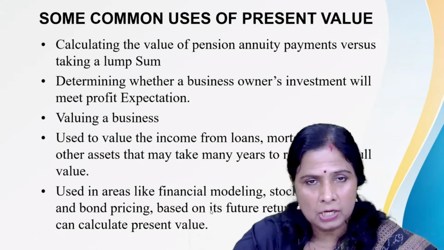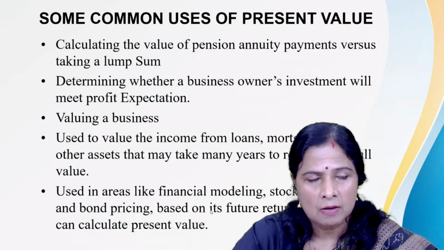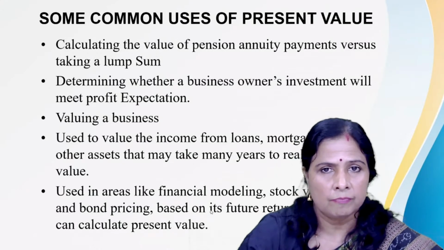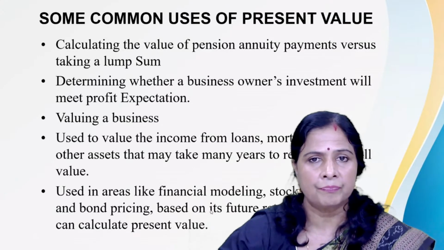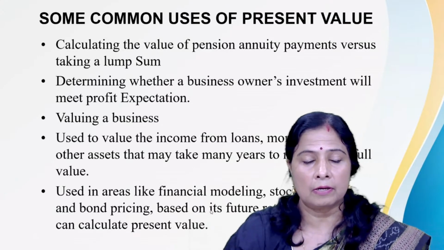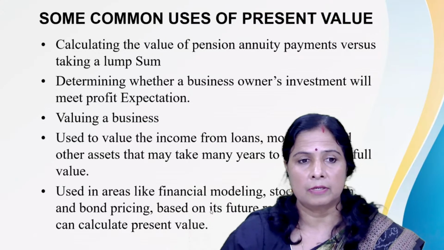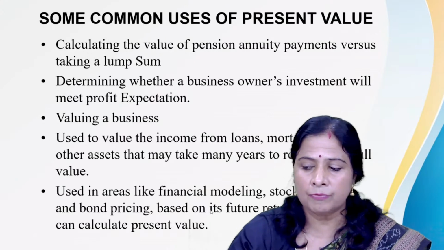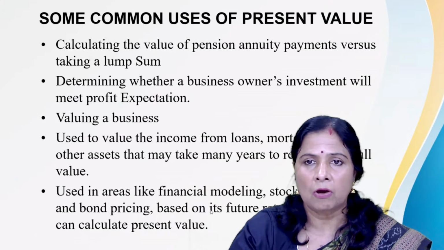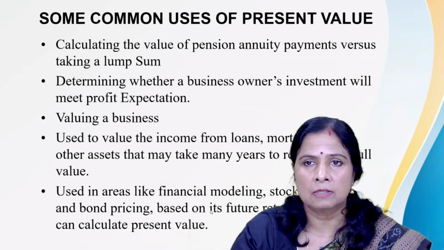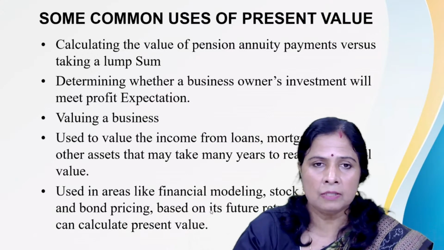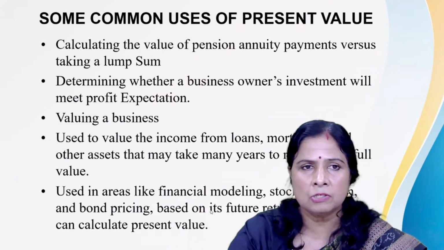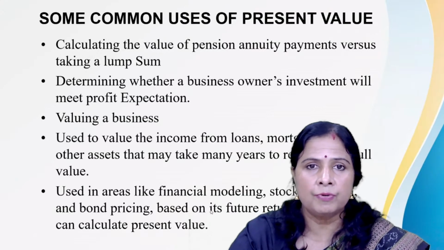That means there will be an offer given, either you will take a lump sum of 20 lakhs or you will take 30,000 pension every month for a period of 20 years, then which one you will prefer?